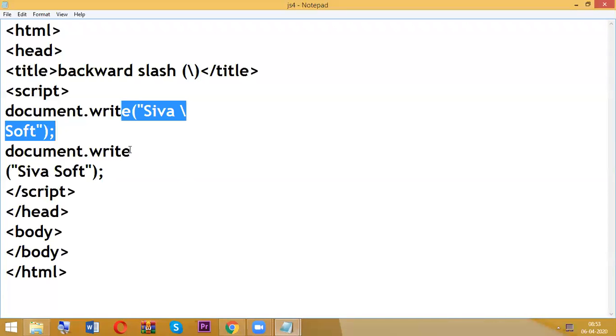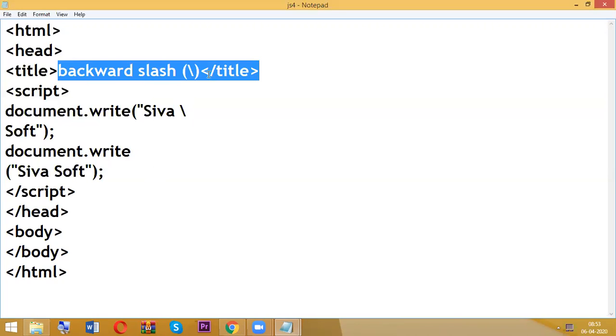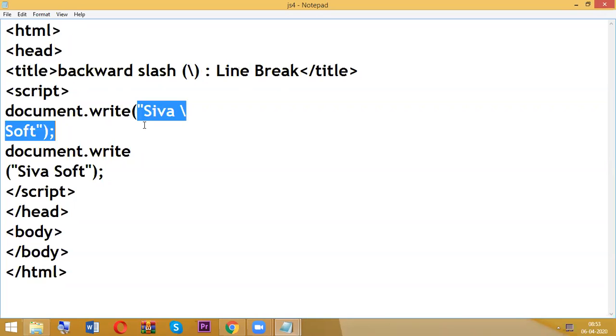But if you are breaking like this, no need to write anything. Whenever you are breaking the statement inside the quotations, then only we need to use backward slash. In this case, no need to write. So this is the importance of the backward slash concept, nothing but line break. Don't think of the br tag, that is different. In JavaScript, this is called line break.